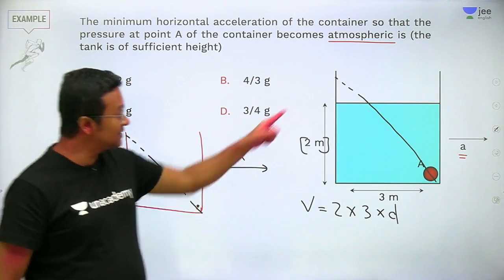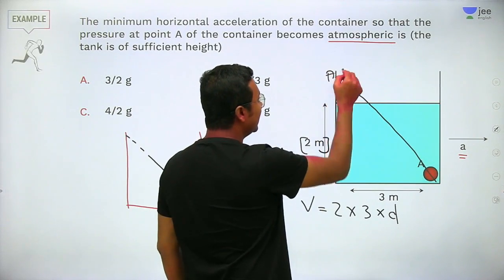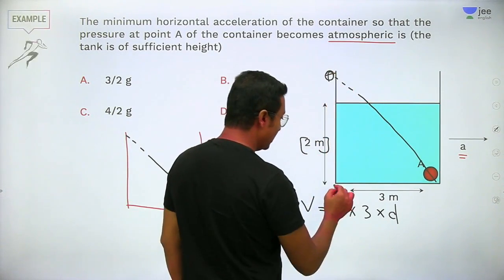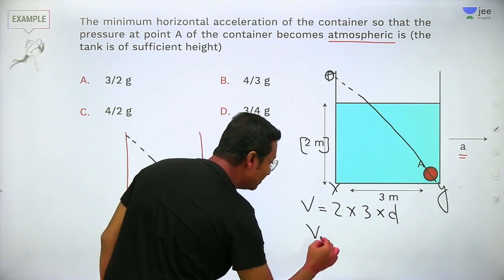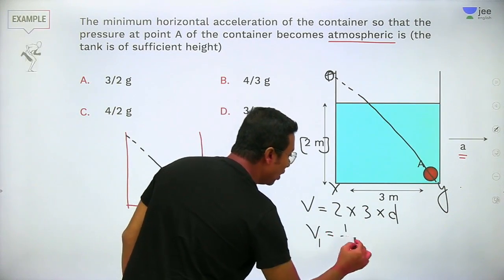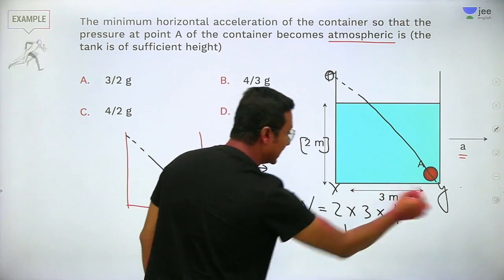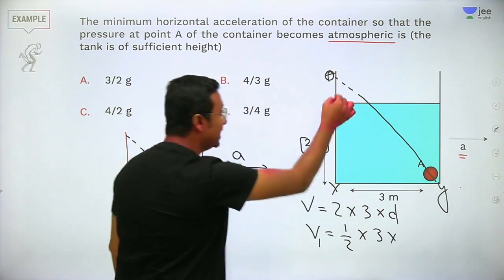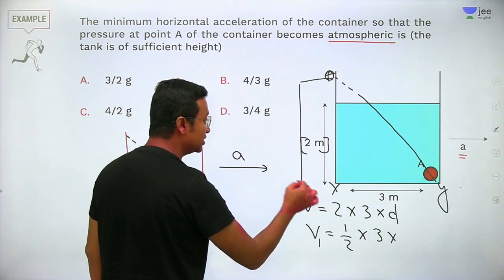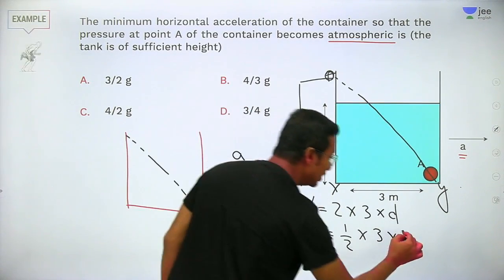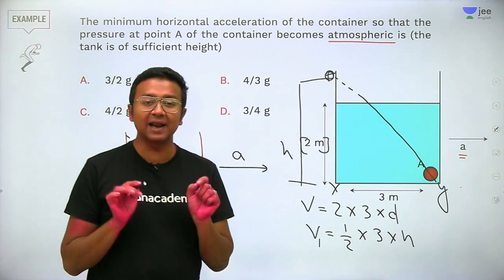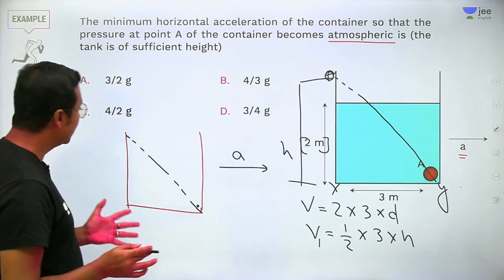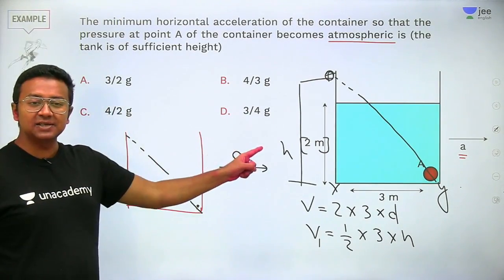Now, here in this case, the second case, when I write it as, let's say, O, X and Y, then this will have the volume V1 as equal to half into base, that is 3, into height. So this height has now changed. So this has become H. Now, what are we trying to do here? Very simple. See, the acceleration is equal to how much?